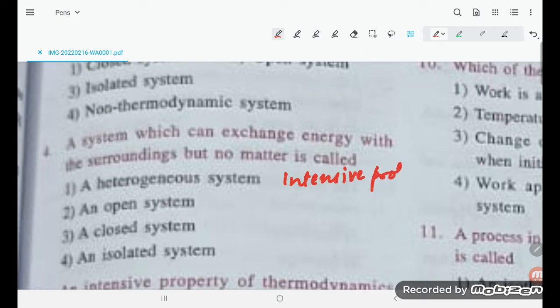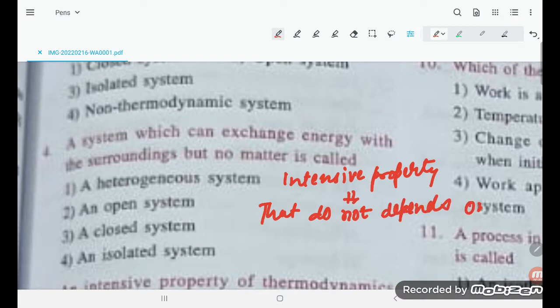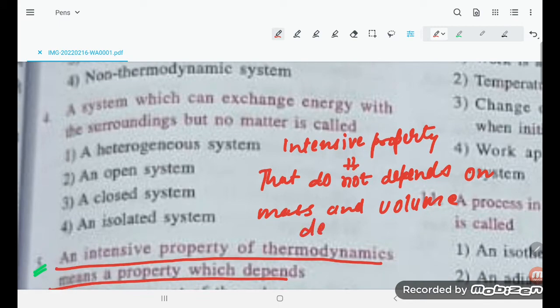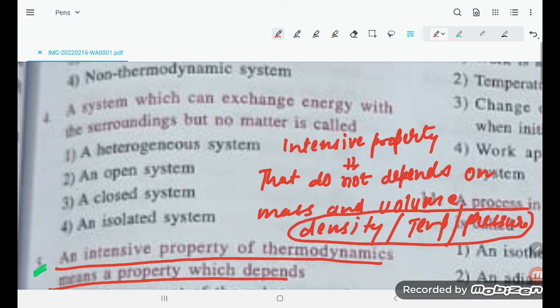Intensive property is that which does not depend on mass and volume, like density, temperature, and pressure. These things do not depend on the mass and volume. They are mass independent.